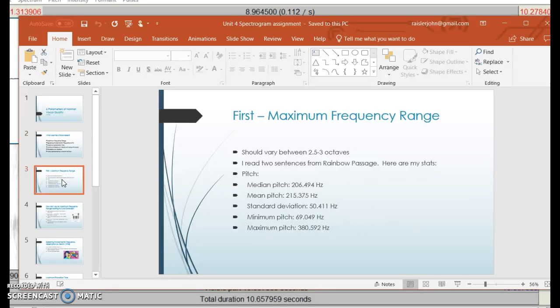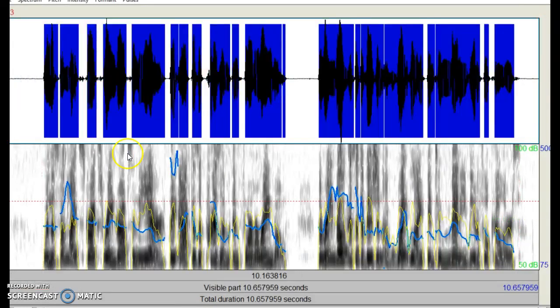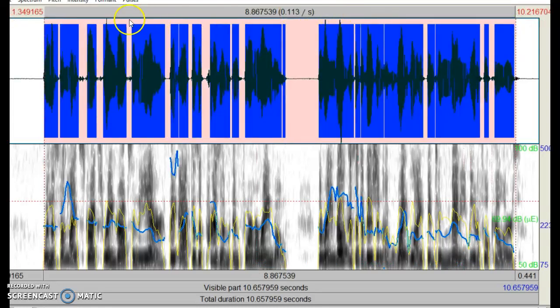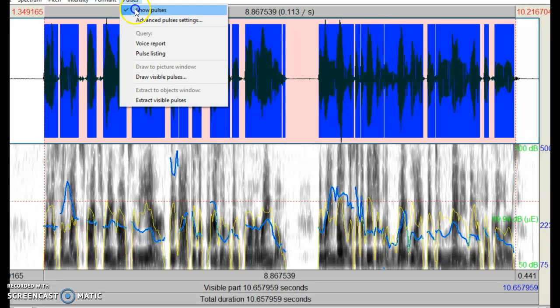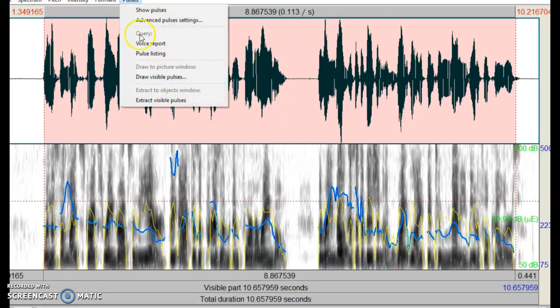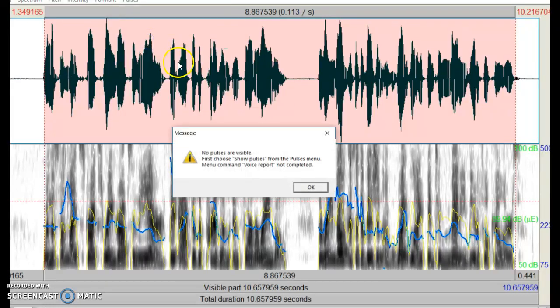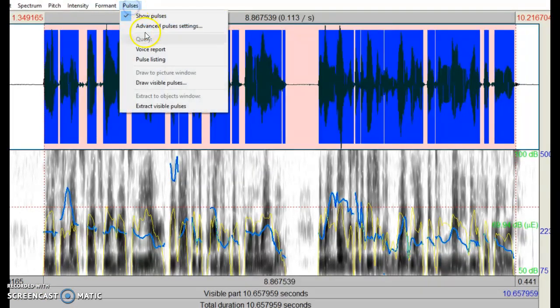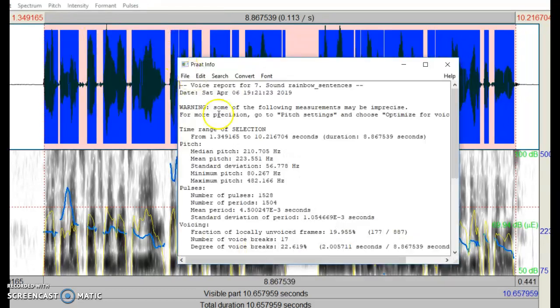Okay, the next slide, we talked about the maximum frequency, and what I did for this part of the assignment is I read the first 2 lines from the rainbow story that you gave to us. And if I highlight this section and go under pulses, and I go under the voice report, okay, then we can go under the voice report and we get this handy dandy little scale down here.